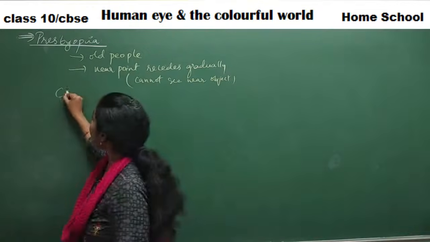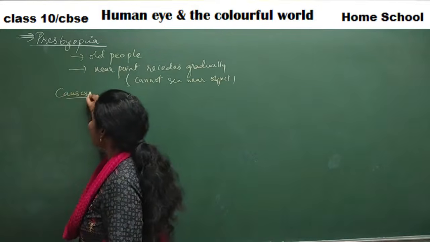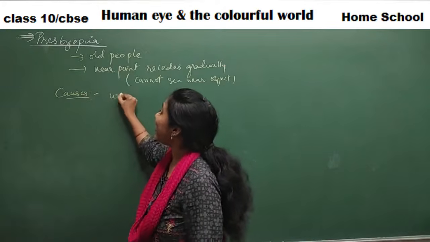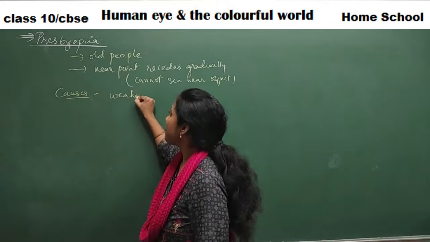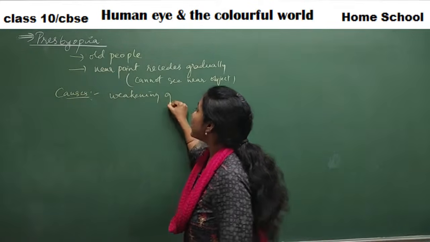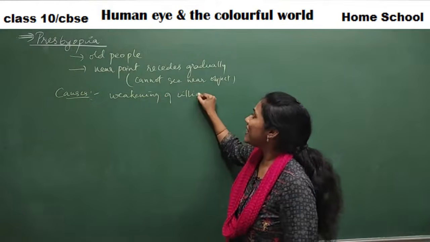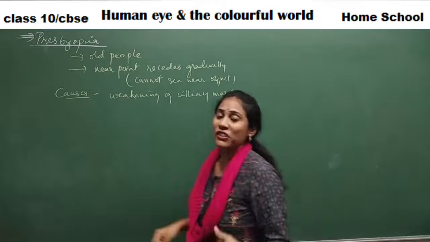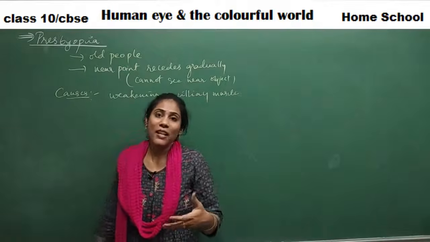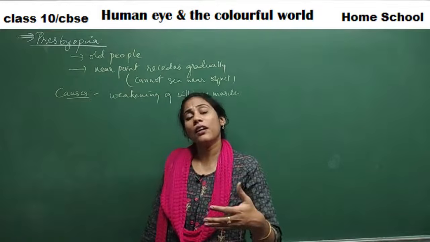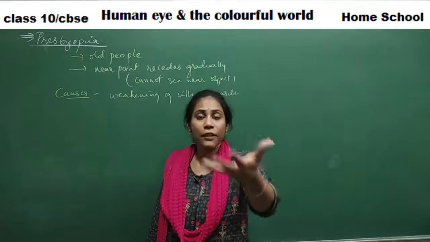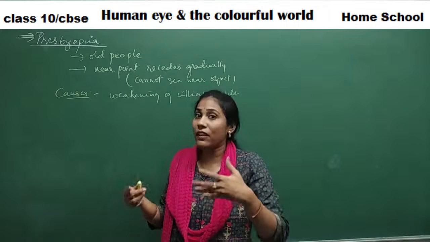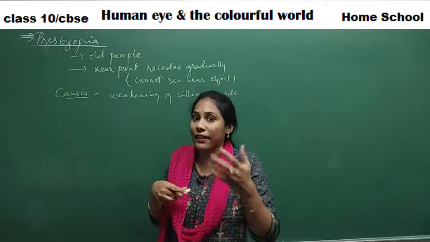And what may be the reasons for this? The reason may be weakening of ciliary muscles. Imagine if the ciliary muscles become weak, what happens, guys? They cannot change the shape of the lens, no? According to the object's distance, near or far, the ciliary muscles work, making the lens thin or thick.